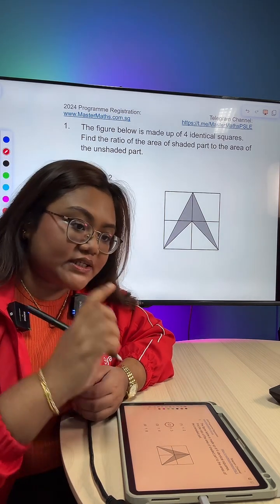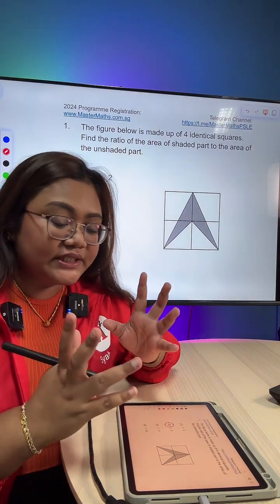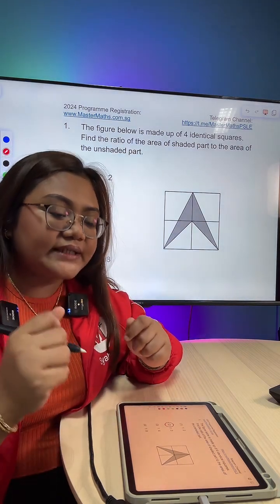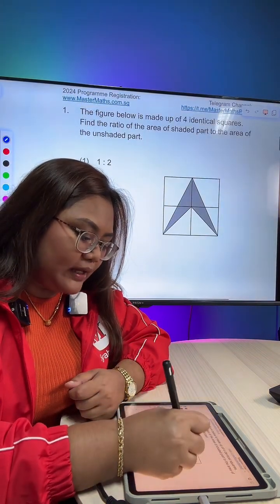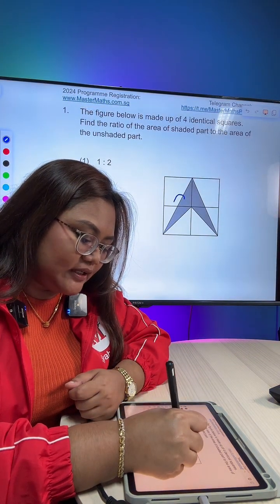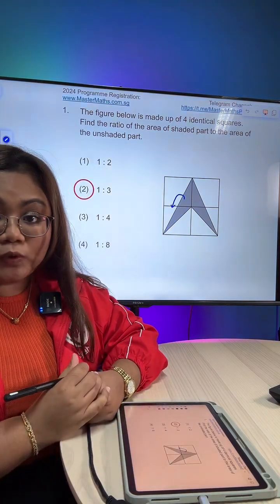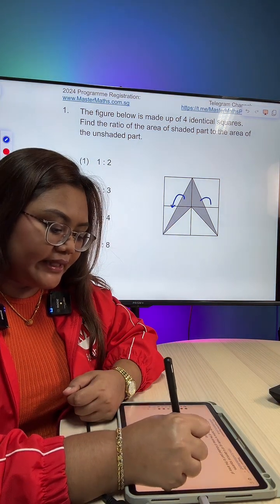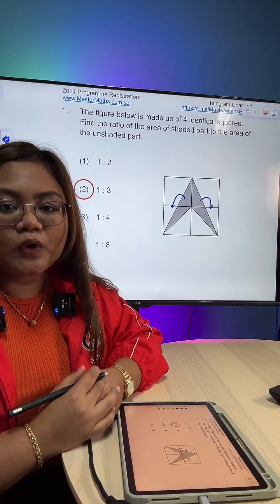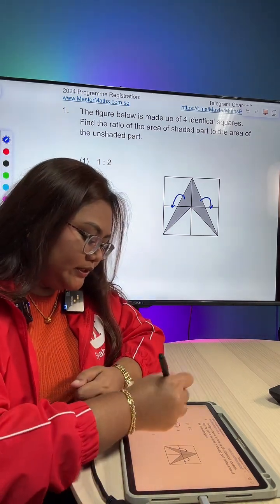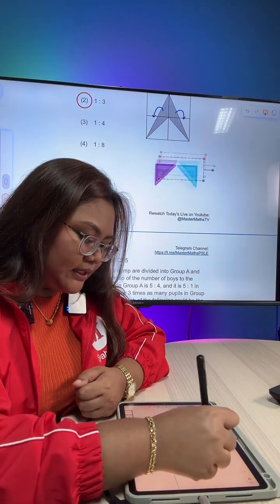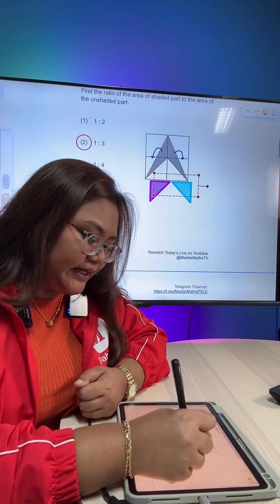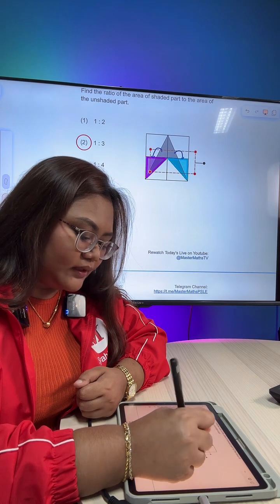So I will cut this part of the shaded triangle and paste it below. Similarly, I will cut this part and paste it below, okay?